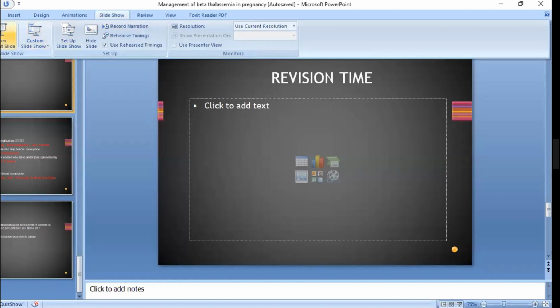Ma'am, can I ask a question? How much desferrioxamine is given during the labor? It was in the previous 2 slides. I think 2 gram per 24 hours, in infusion form. Okay. Is the screen visible? Yes.